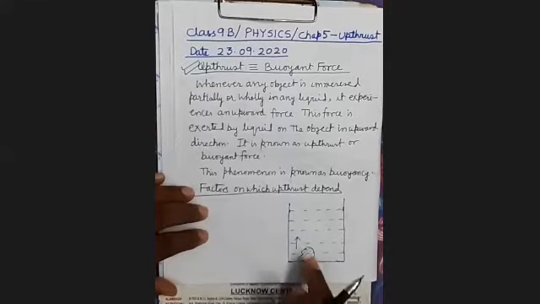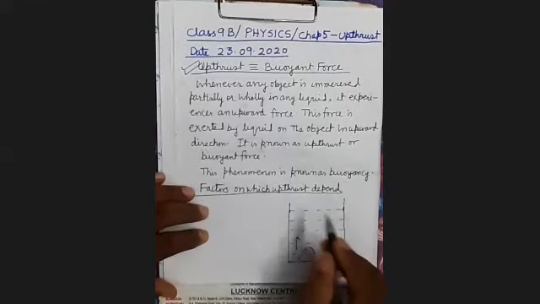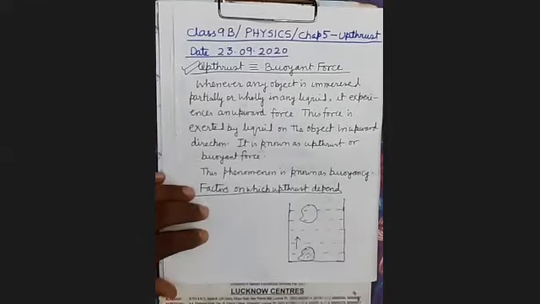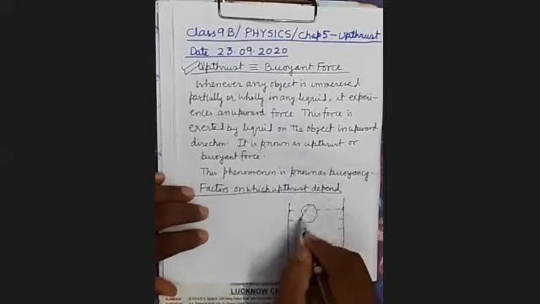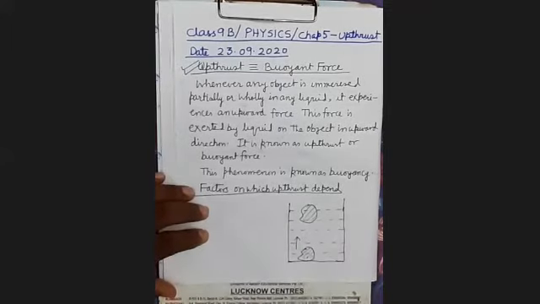But if you take a piece of cork, bring it to the bottom and then remove your hand, immediately you will observe that it will come up. It's clear. Means some force is acting in upward direction. So it does not mean that the force is not acting on the stone. This force is also acting on the stone.